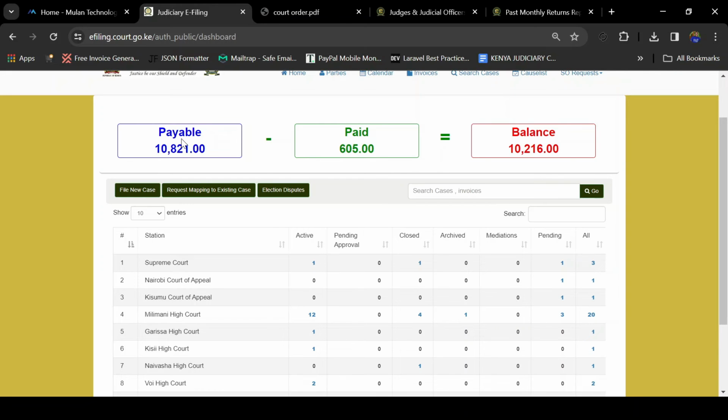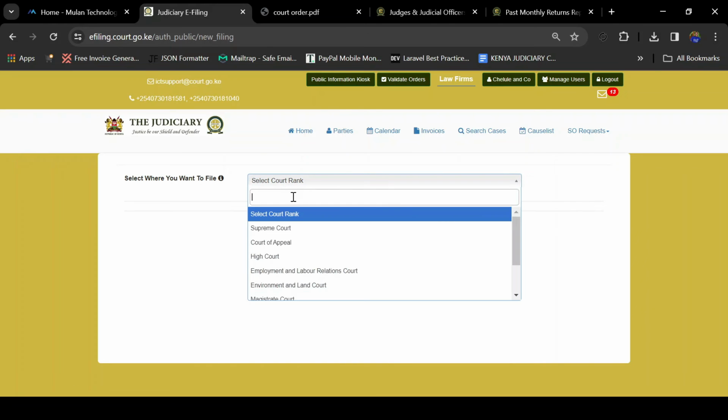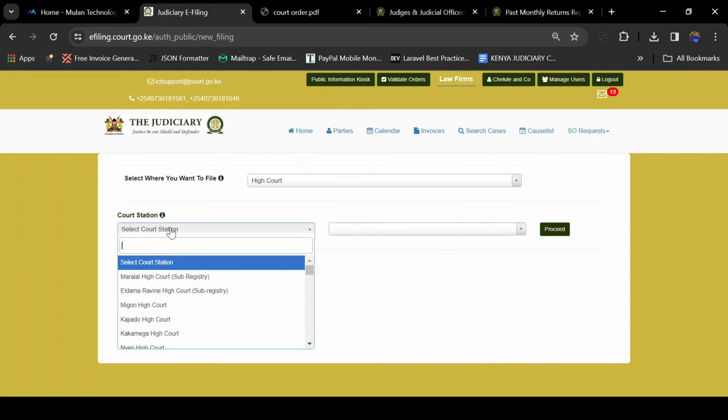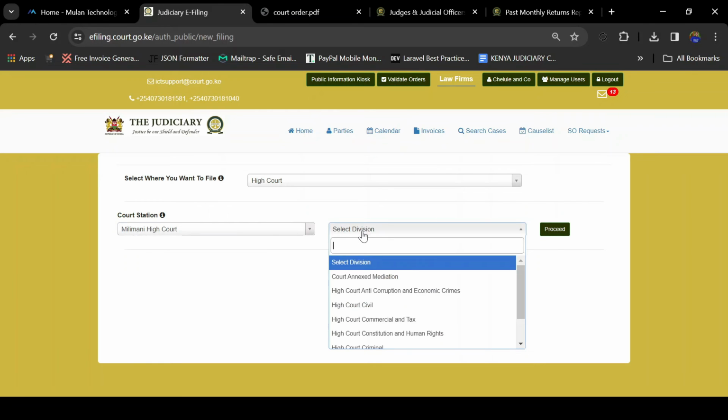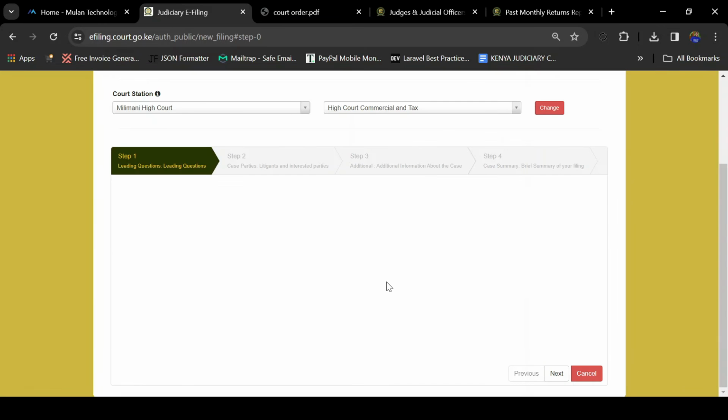Now, how do you file for a new case? For you to file for a new case, you will click the File New Case button on the dashboard of your account. You select a court rank where you want to file that case. For instance, I want to file it in High Court. You select High Court. Then once you have selected the court rank, select the particular station. Let me say Milimani High Court. Then you select the division. Let me say High Court Commercial and Tax, and click Proceed.